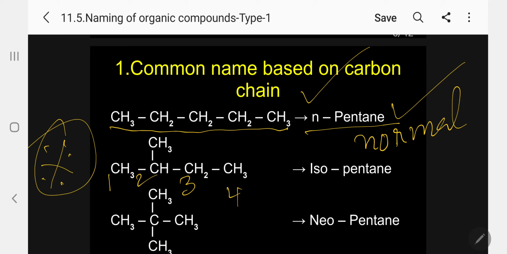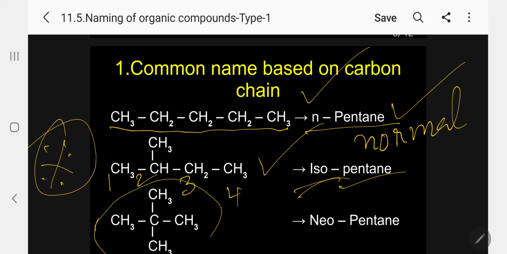If one methyl group is on the second carbon atom, we have to use iso, counting the total number, 5 carbon atoms of pentane. Isopentane. Please follow. n-pentane, isopentane.